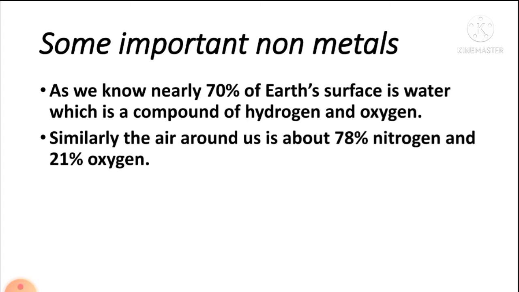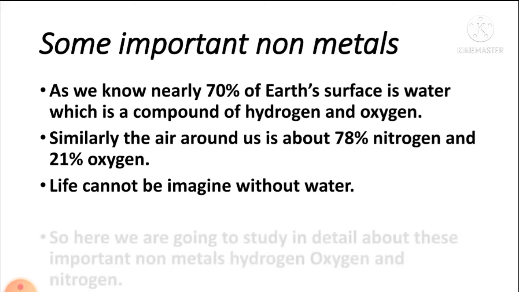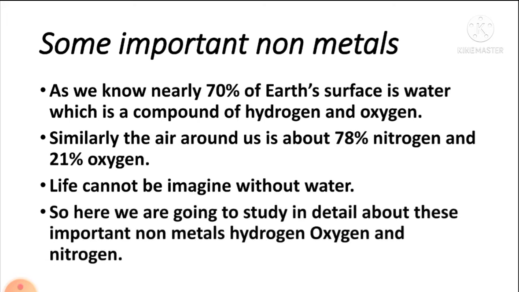And the maximum quantity of hydrogen and oxygen is present as water. Similarly, in the air around us is about 78% nitrogen and 21% of oxygen. Life cannot be imagined without water. So here we are going to study in detail about these important non-metals, hydrogen, oxygen and nitrogen. Why did we select these three elements? This is the reason. These above 4 points are the reason.